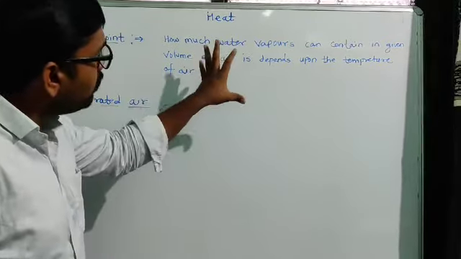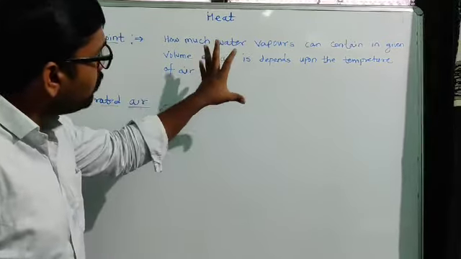That depends on the temperature of that experimental air. So if I continuously add water vapors to the surrounding air, what happens? We know it depends on the temperature, and we consider 30 degrees as the temperature of our surrounding air.